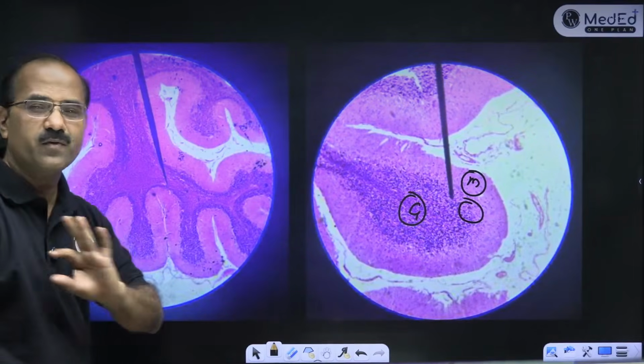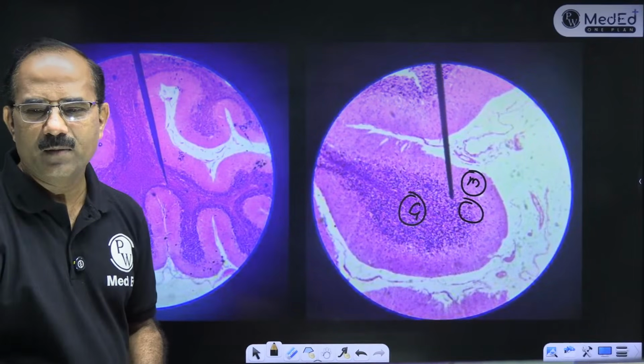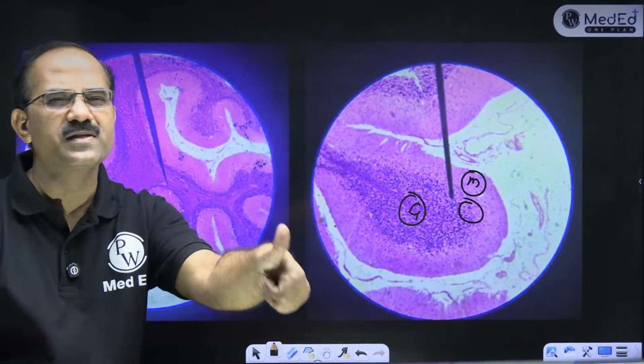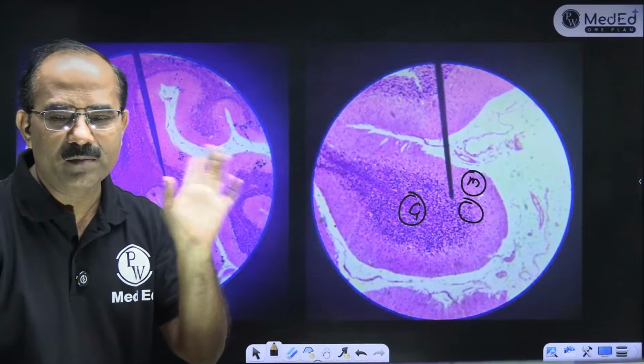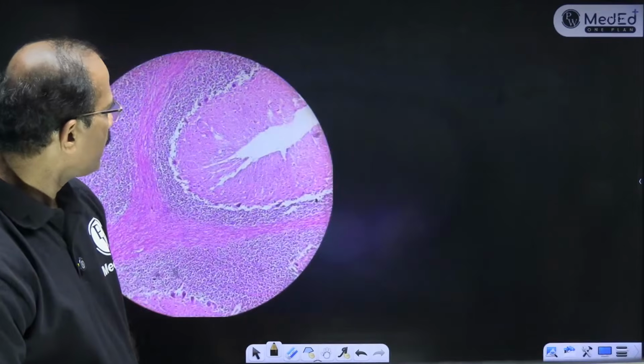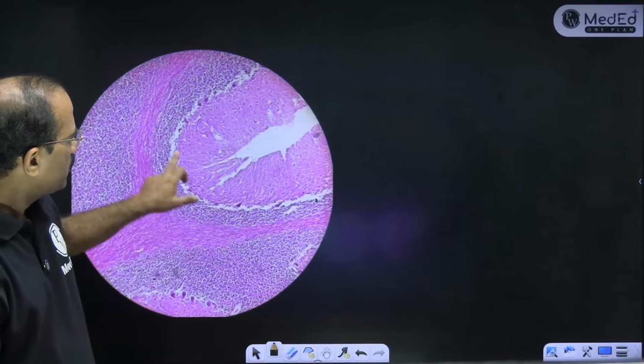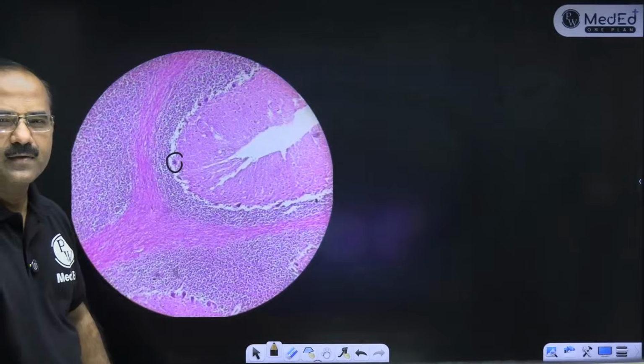Yes, cerebellum is a very important slide. Fine. So cerebral cortex is a difficult slide. Cerebellum is easy. Look at this, another easy slide. So this is molecular layer, Purkinje cell layer, and granular layer.